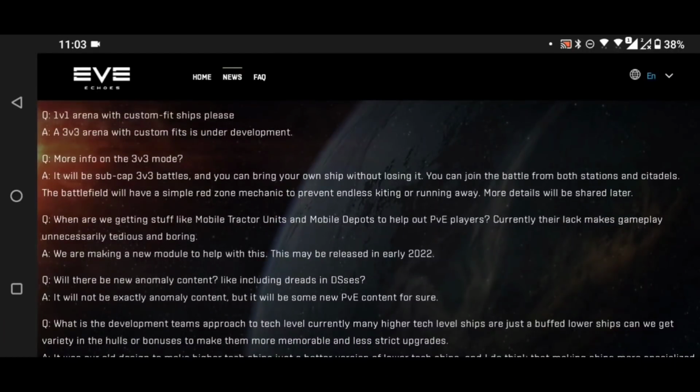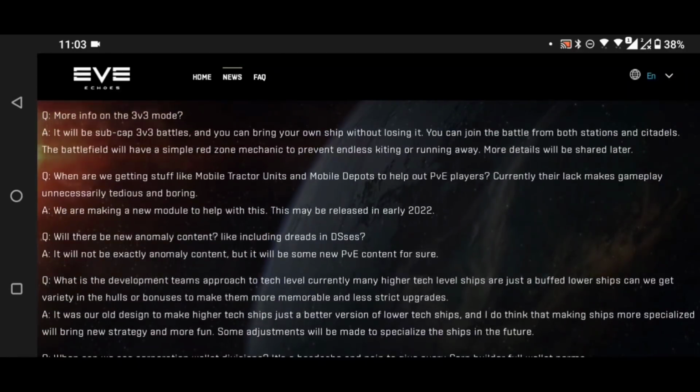1v1 arena with custom fit ships, please. A 3v3 arena with custom fits is under development. It will be sub-cap 3v3 battles, and you can bring your own ship without losing it. You can join the battle from both stations and citadels. The battlefield will have a simple red zone mechanic to prevent endless kiting or running away. More details to be shared later.